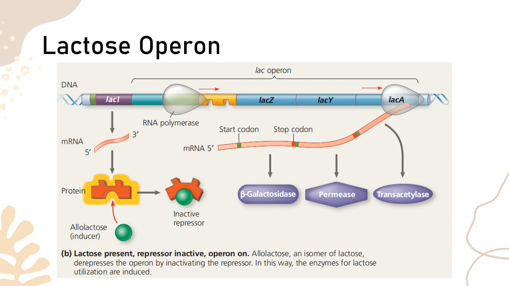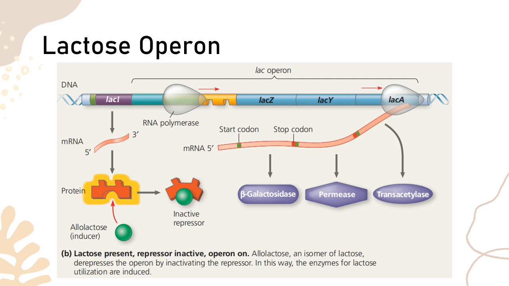Thereby, it will not be able to bind anymore. So the RNA polymerase is now free to transcribe more enzyme for the digestion of the now present lactose. So that will all be about the negative inducible operon, which is the lactose operon.